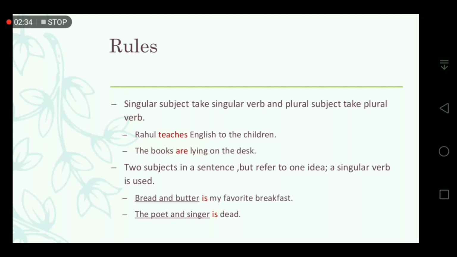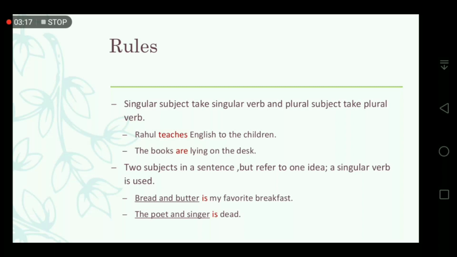Clear? Next, the second rule: if there are two subjects in a sentence but together they refer to one idea, a singular verb is required.